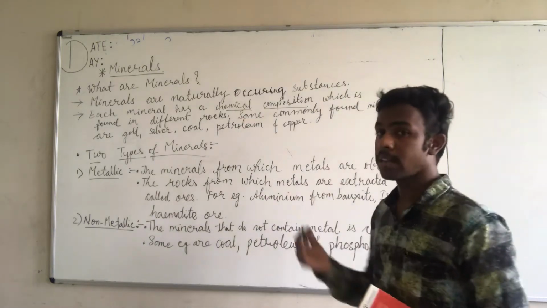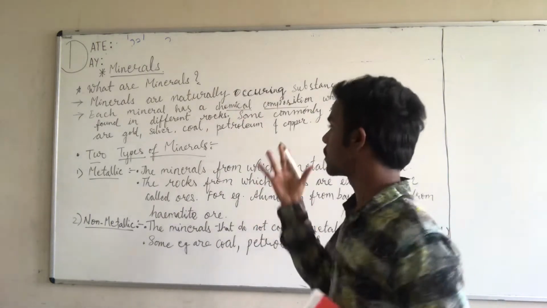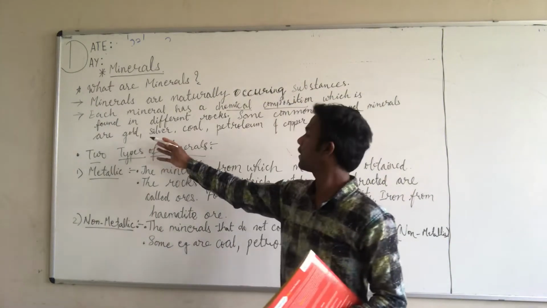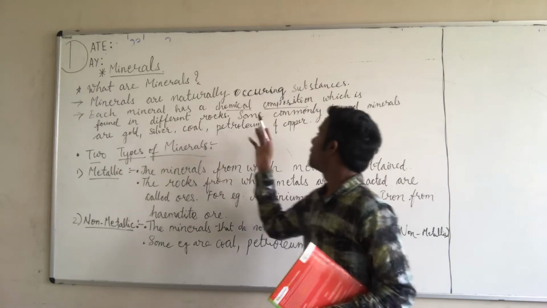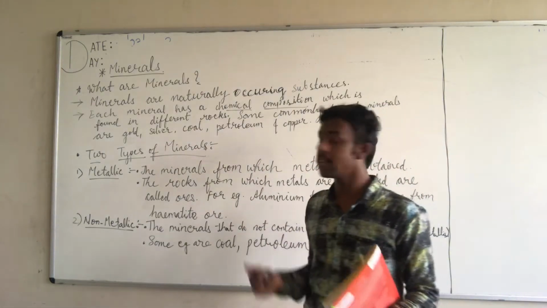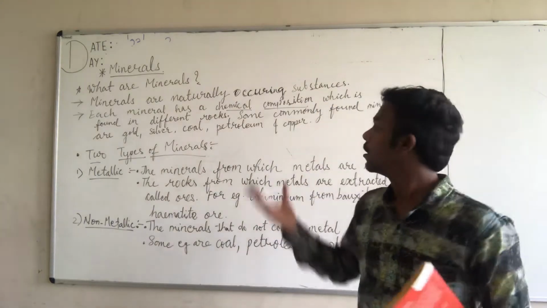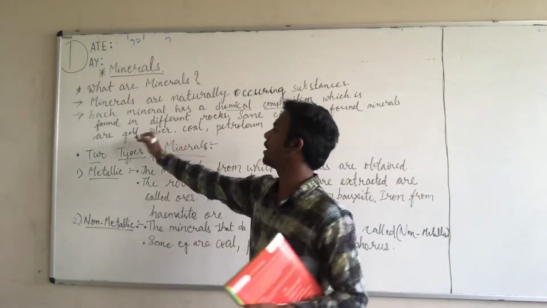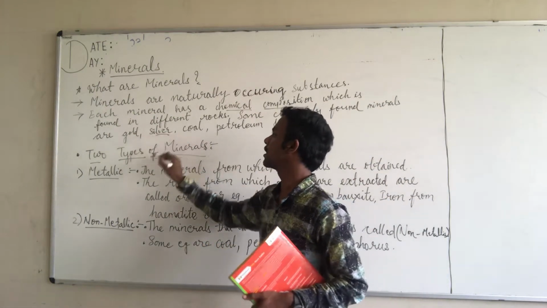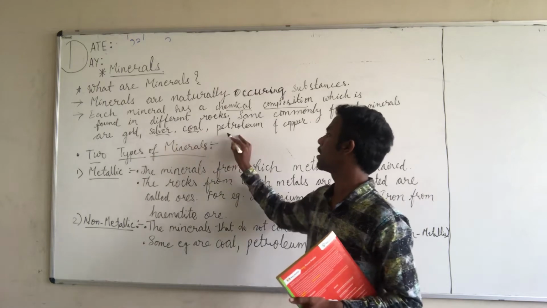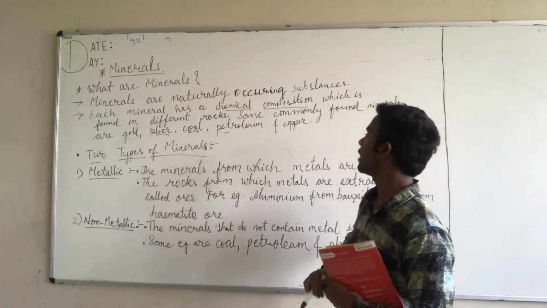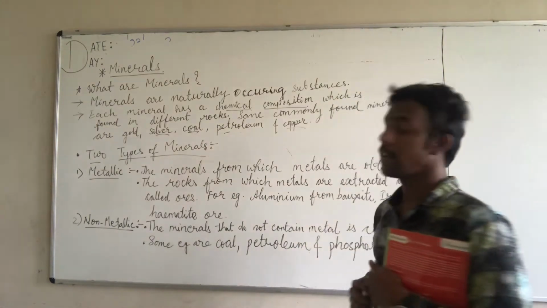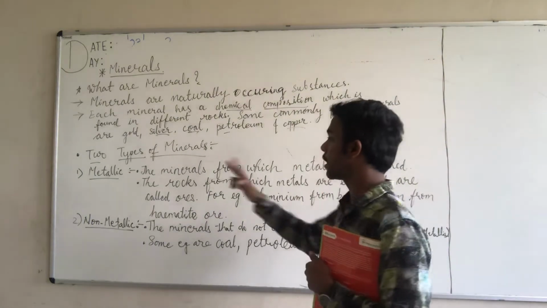Now, there are some types of minerals that are commonly found. Which are they? Some commonly found minerals are gold, silver, coal, petroleum and copper. These are certain commonly found minerals in the earth. So gold is a kind of mineral, silver is a kind of mineral, coal is also a mineral, petroleum is also a mineral, and copper is also a commonly found mineral on the earth.